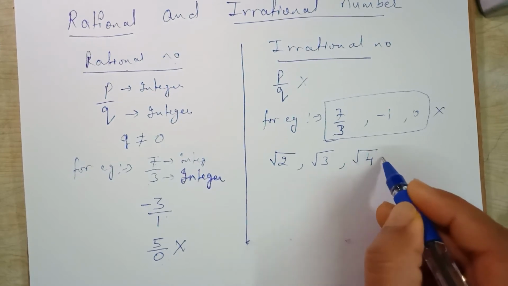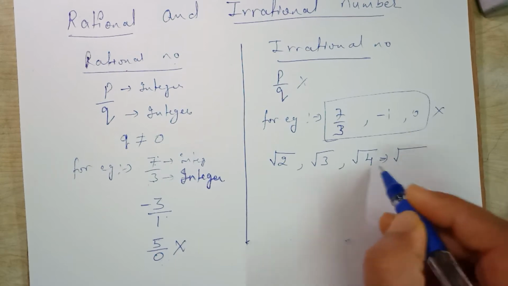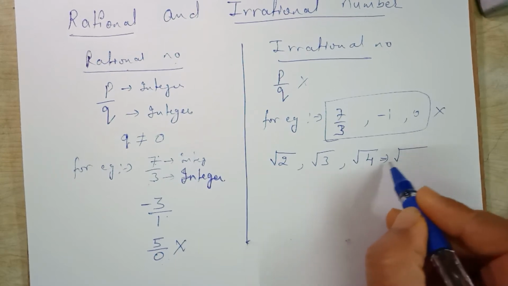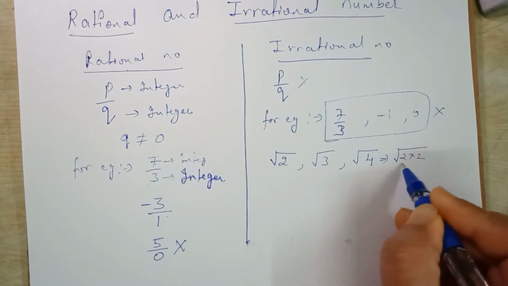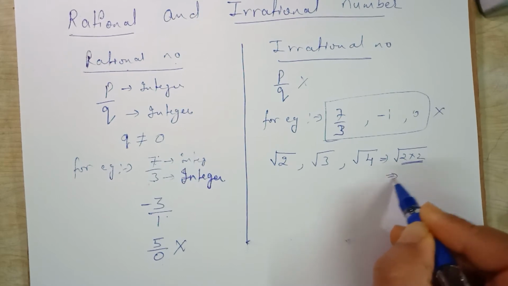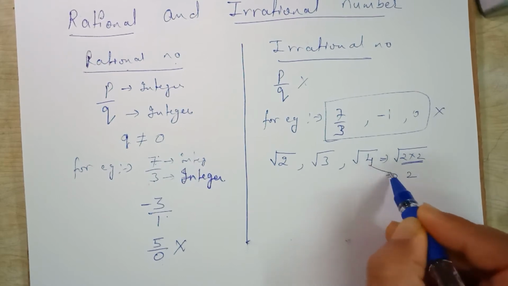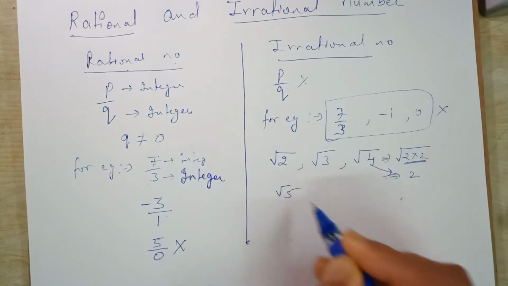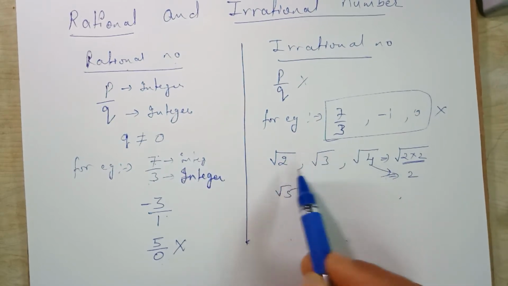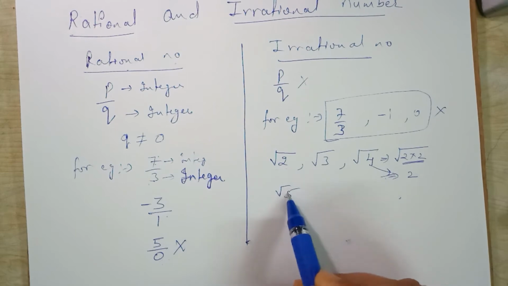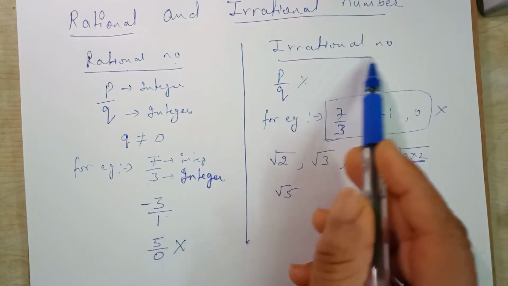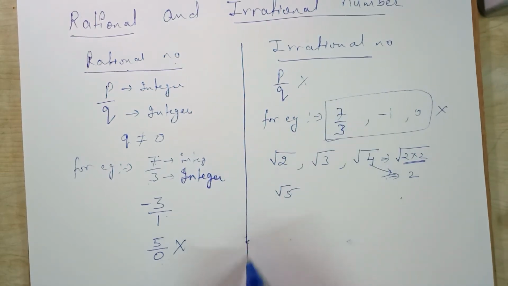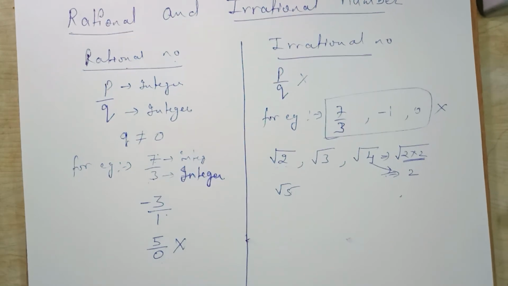Because after calculation under root 4 changes into a rational number, that is 2 multiplied by 2. A pair is formed, so it will change into 2. Under root 5 is an irrational number. So this way we can identify rational and irrational numbers.